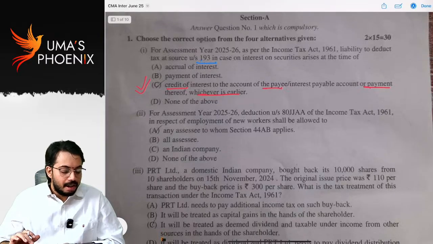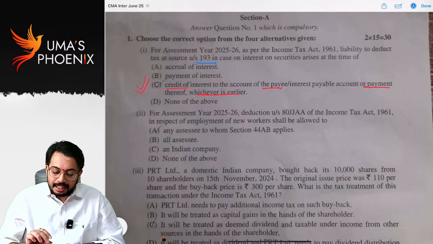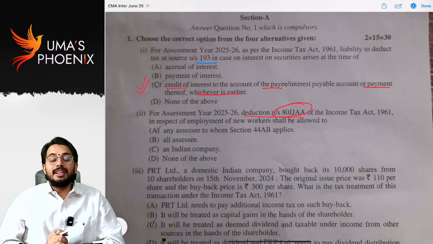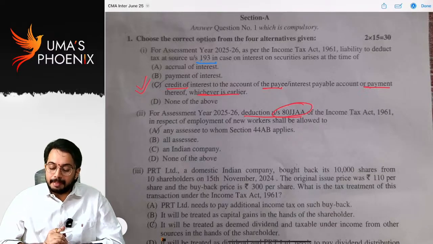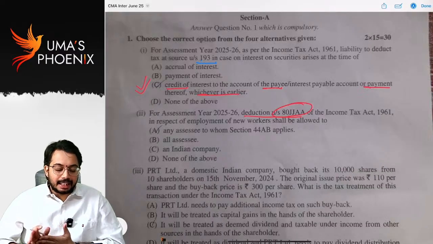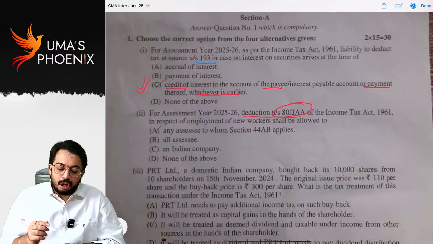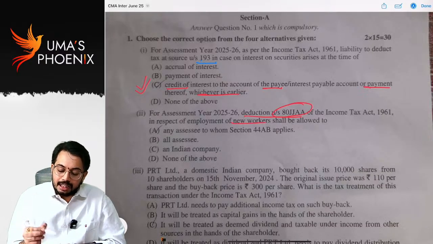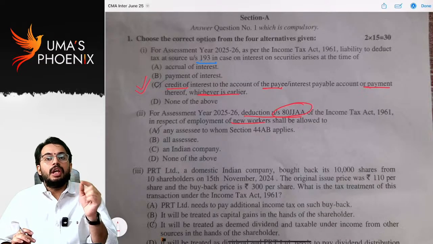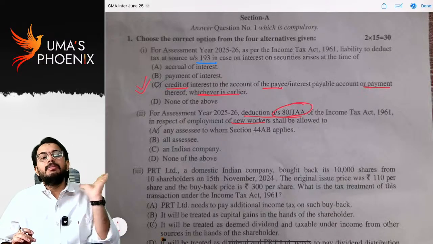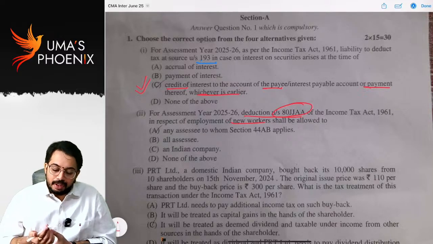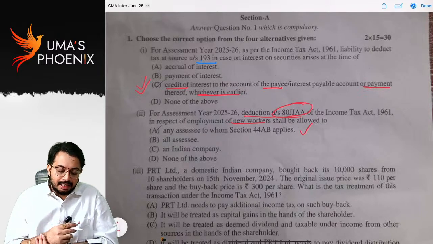Next, for assessment year 25-26, deduction under section 80JJAA. I have made a separate video on 80JJAA as well, like I have made a short, in respect of employment of new workers under the Income Tax Act 1961. See, generally the 80JJAA deduction is available only to those entities for whom tax audit is applicable under section 44AB. So, this is the answer. Next,